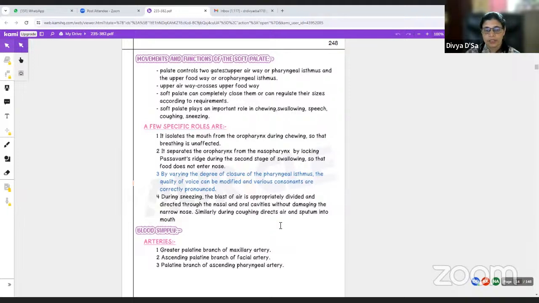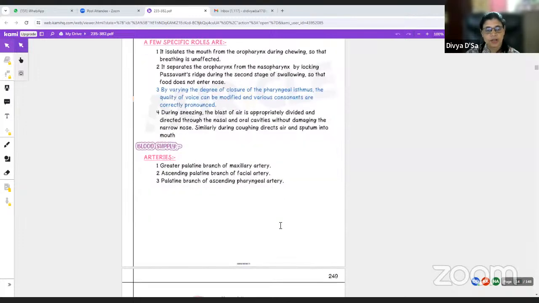Similarly, during coughing, it directs the air and sputum into the mouth. So that is its special functions.